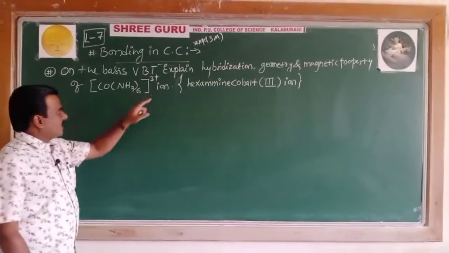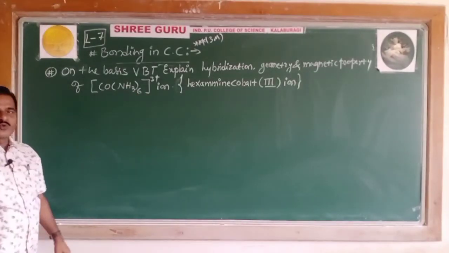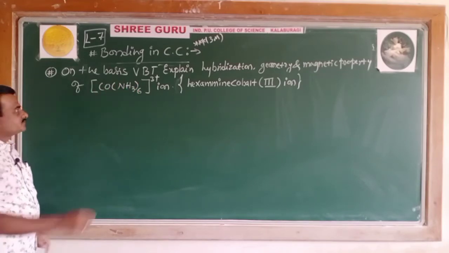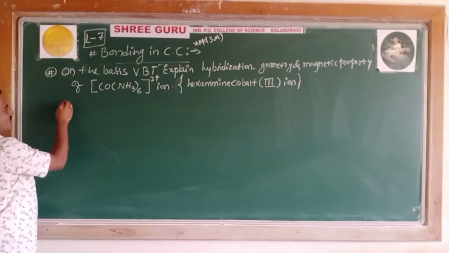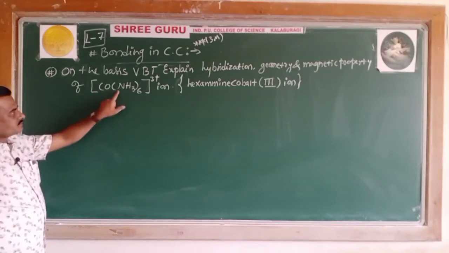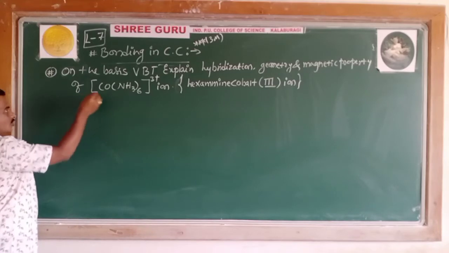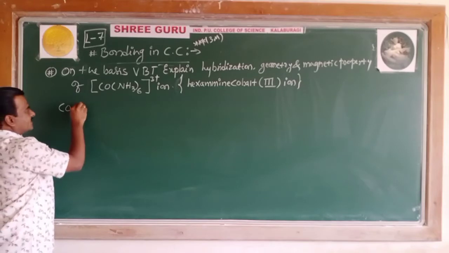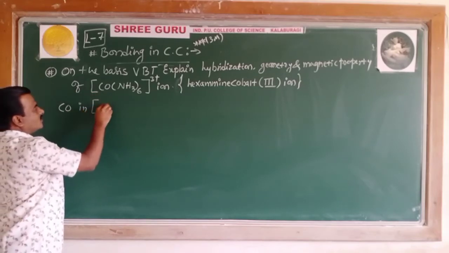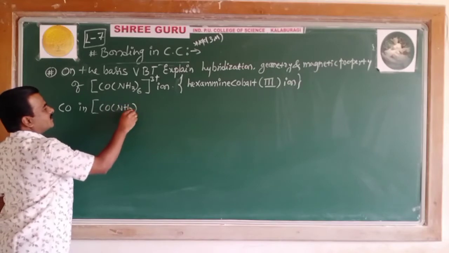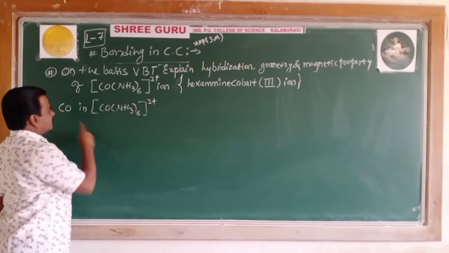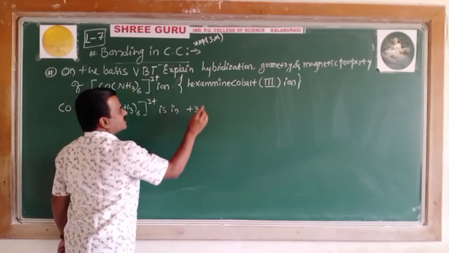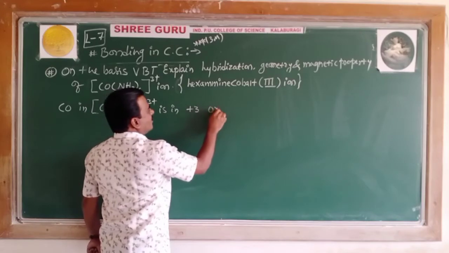First one, in writing the answer, how to go with this? [Co(NH3)6]3+. Let me take Co in this complex. Cobalt in [Co(NH3)6]3+ is in plus 3 oxidation state.